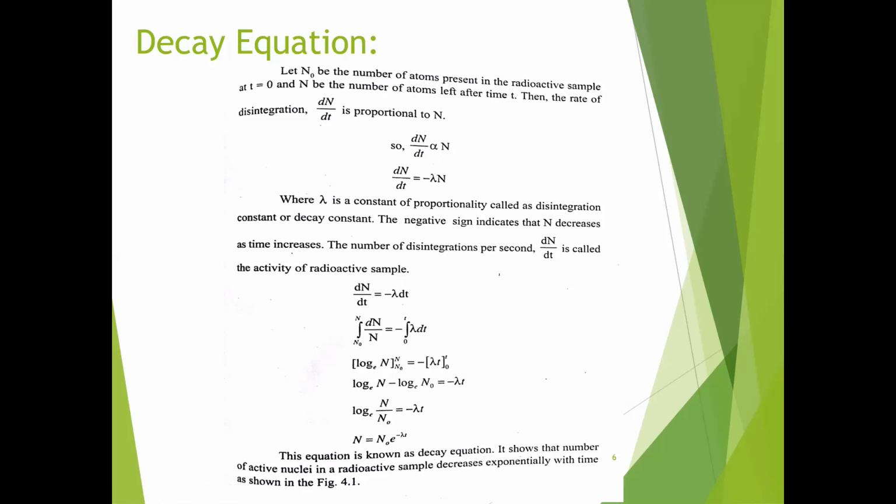The number of disintegrations per second, dN by dt, is called the activity of a radioactive sample.